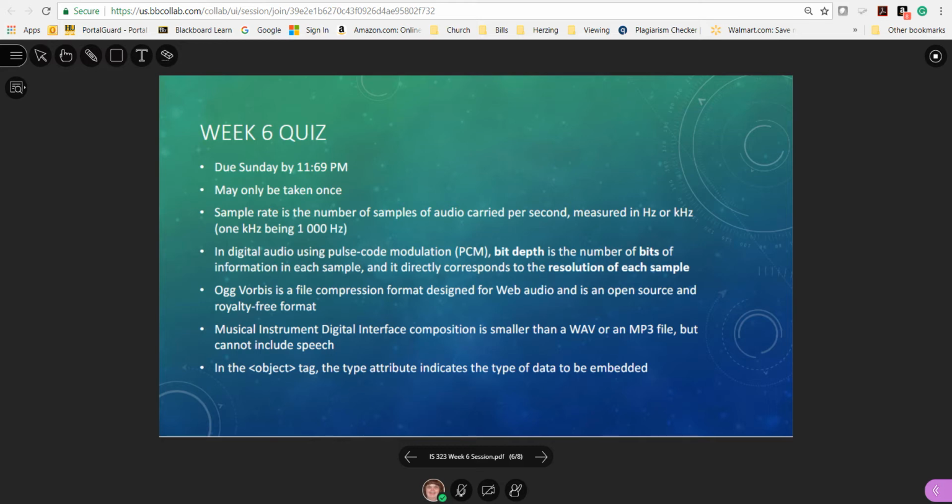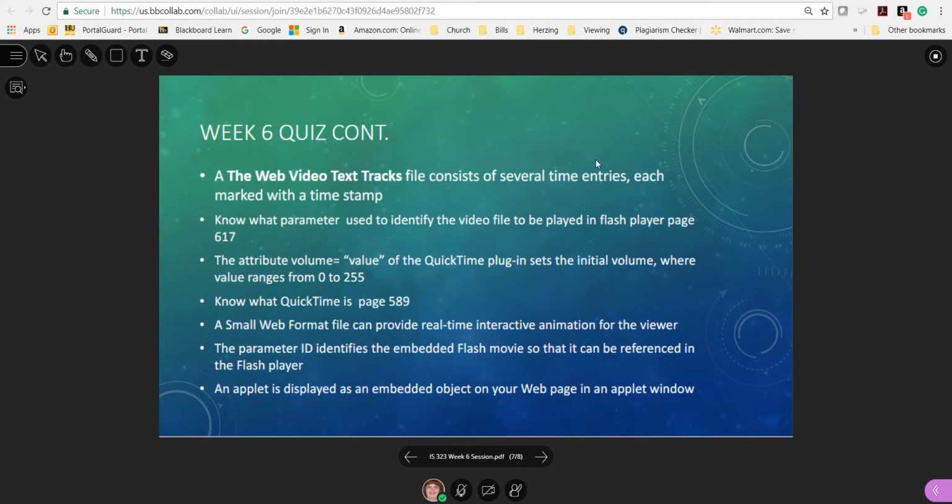Ogg Vorbis is a file compression format designed for web audio and is an open source and royalty-free format. Musical Instrument Digital Interface composition is smaller than a WAV or an MP3 file, but cannot include speech. In the object tag, the type attribute indicates the type of data to be embedded. Those are some I couldn't find in the book.